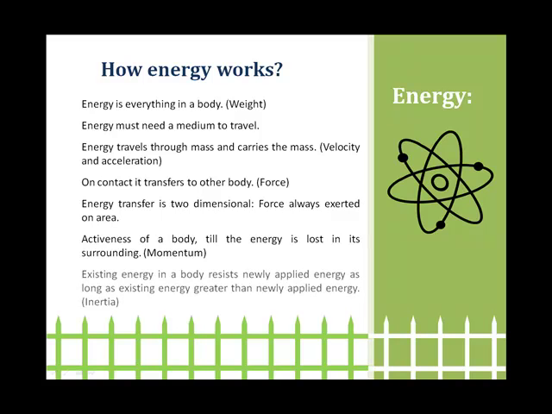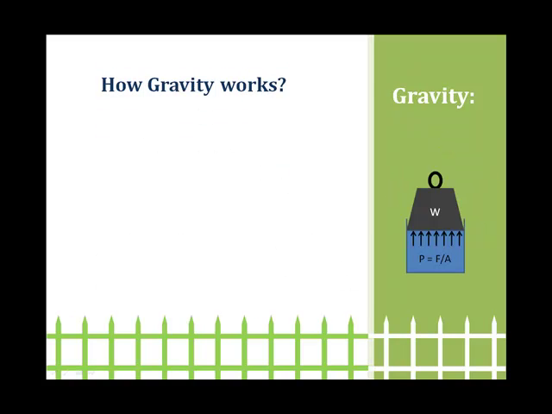Momentum. Existing energy in a body resists newly applied energy as long as the existing energy is greater than the newly applied energy. So it is known as inertia. Now we came to an idea: mass, force, momentum and inertia are properties of energy.